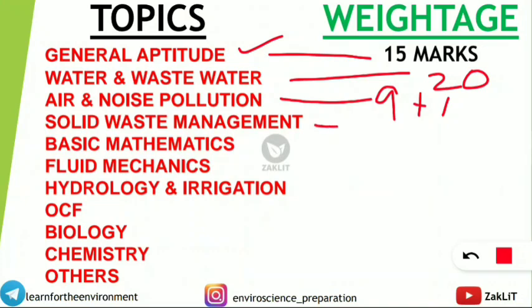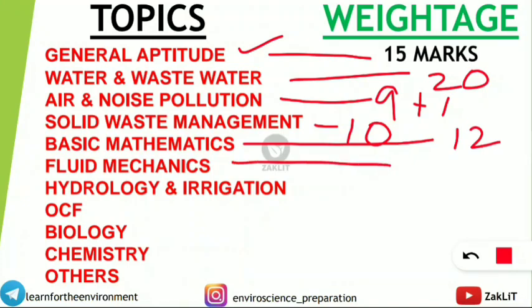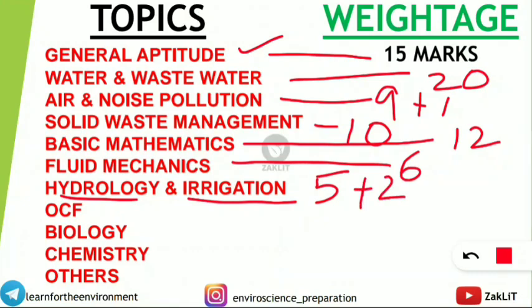Next is SWM, very important, solid waste management. It also carries 10 marks in the paper for the GATE Environmental Science and Engineering. Then basic mathematics questions were also asked. So from there 12 questions or 12 marks questions were asked altogether. Next is fluid mechanics. So this fluid mechanics contained 6 marks in the paper. Coming to the next portion, that is hydrology and irrigation part. So here hydrology contained 5 marks and irrigation topic question came around 2 marks.